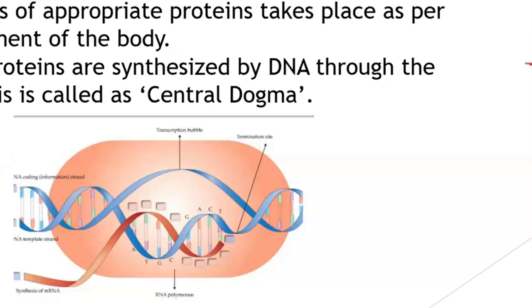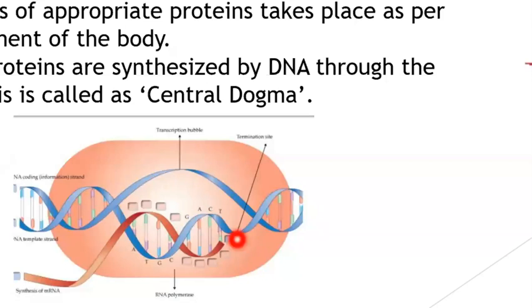And for how it produces, there is an enzyme called RNA polymerase. Over here you can see this is the DNA strand which is used. This is not used.